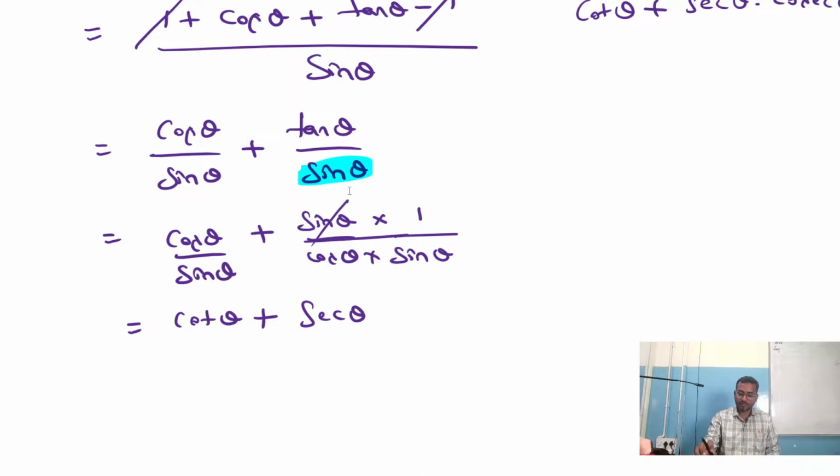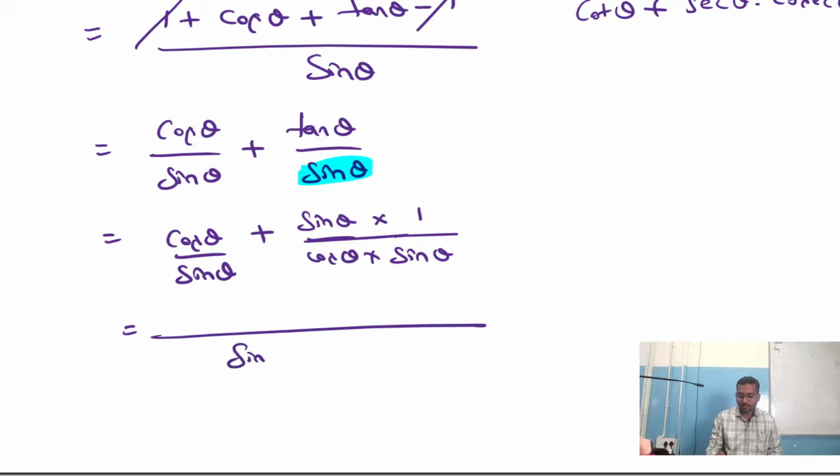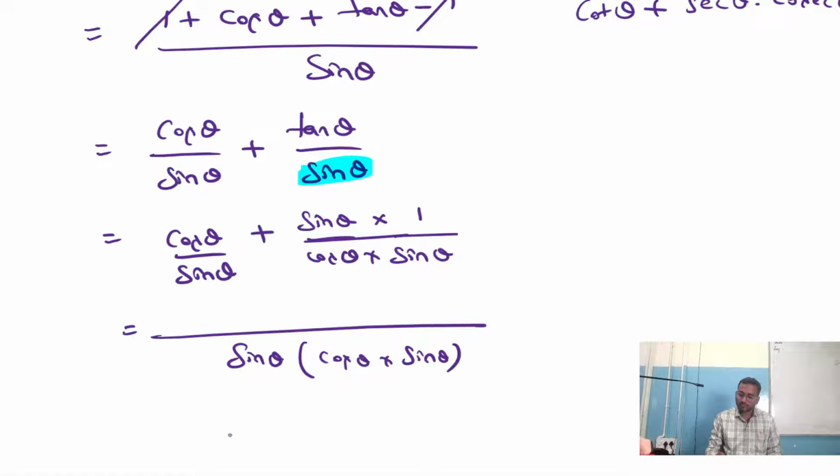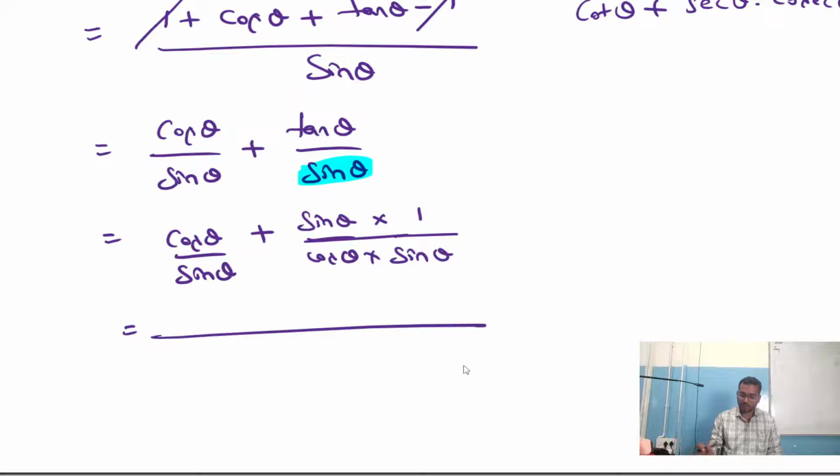We can't cancel them as it is. Shall we check with LCM? Let me take the LCM. Sin theta into cos theta into sin theta. Am I right? For that the LCM will be sin theta cos theta only.